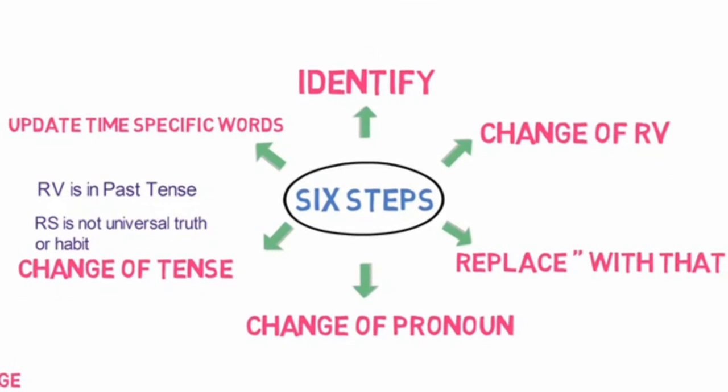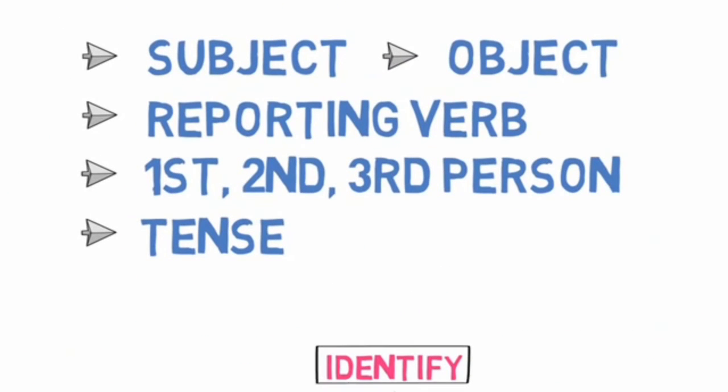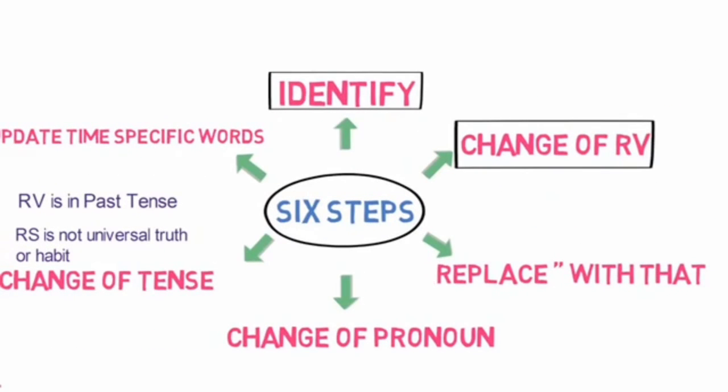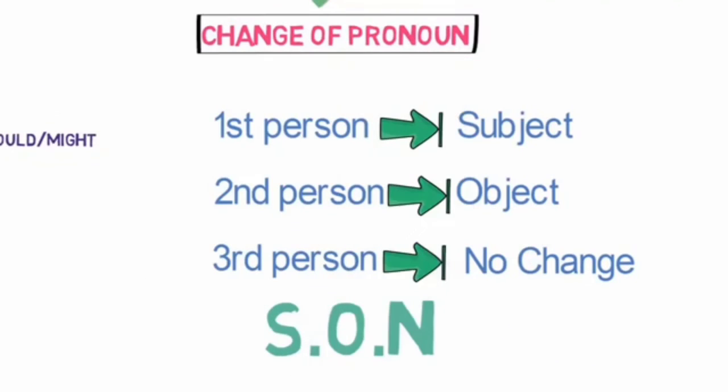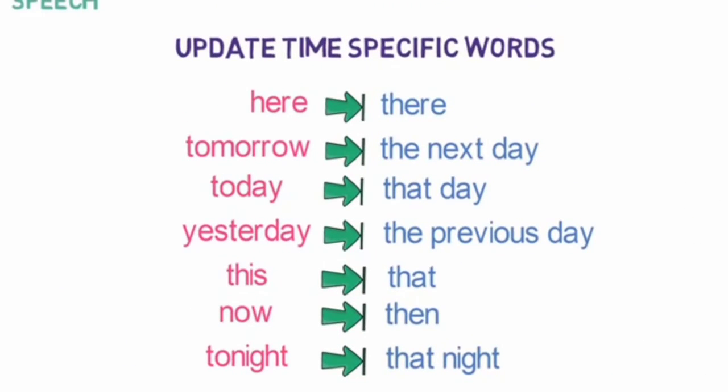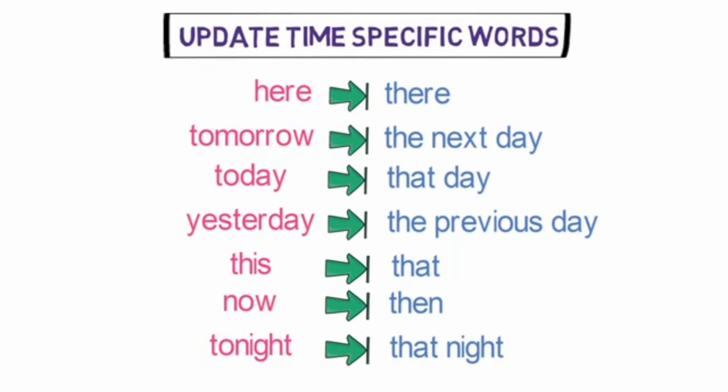This is the six-step formula to convert any direct speech to indirect speech for a statement. First, identify the subject, object, reporting verb, person and tense in the sentence. Second, change the reporting verb as per this workflow. Third, replace the inverted commas with that. Fourth, change the pronouns as per this workflow. Fifth, change the tense as per this workflow. And sixth, change the time-related words in the reported speech as per this workflow.